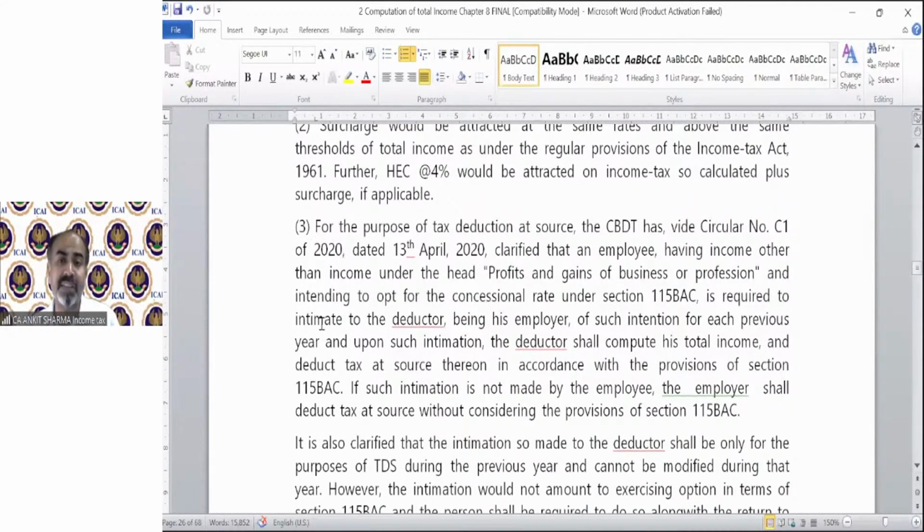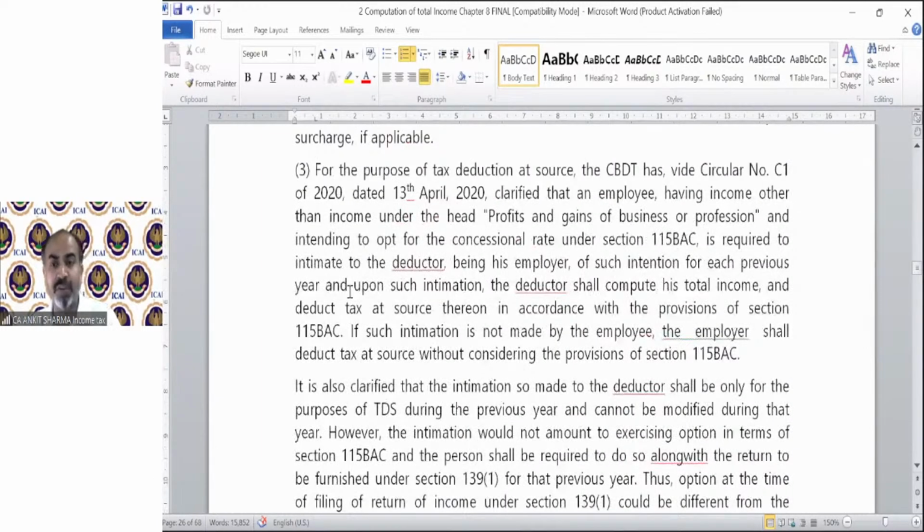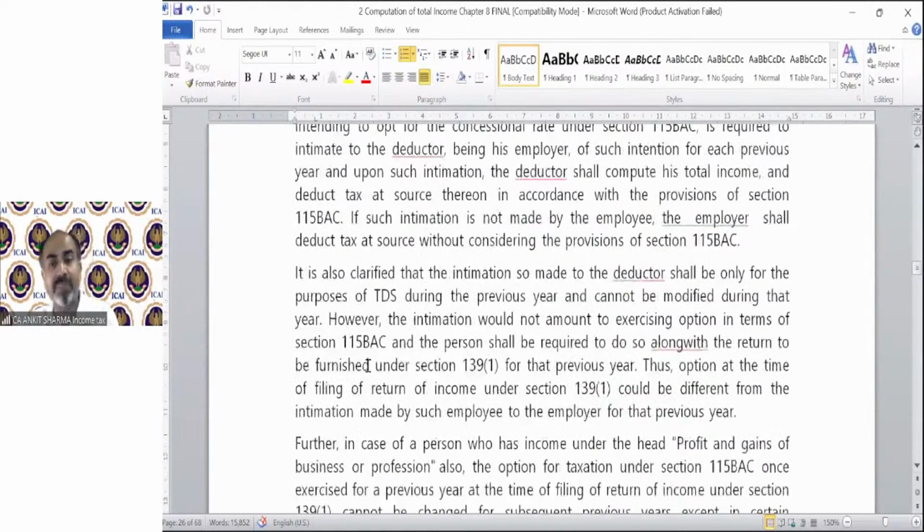But if you are running a business, in that case also, your payer deducts the TDS. In case of a salaried employee, you can change your 115 BAC option every year, so your employer can also change the option of TDS deduction every year. But if you are doing any business and your TDS needs to be deducted by the payer under section 194C, D, H, etc., in that case also, you need to intimate your payer whether you are going to pay tax as per section 115 BAC or not. Then he will deduct the TDS accordingly. Or if not, then he will deduct the TDS as per the normal provision.